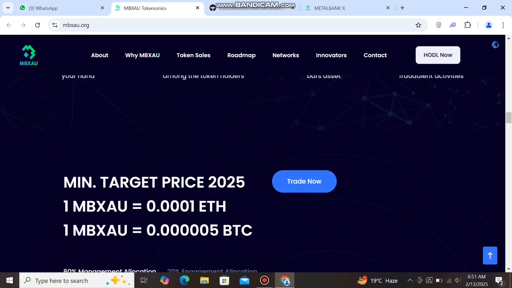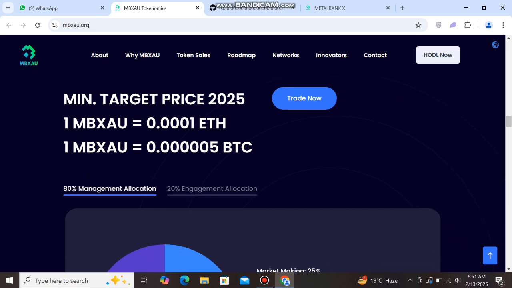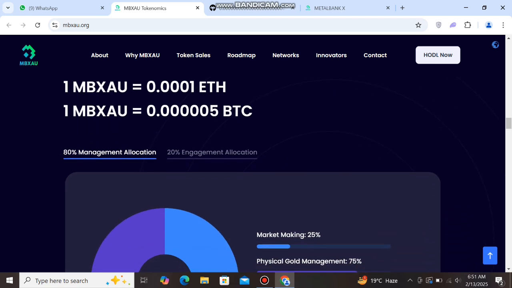And next you can scroll down and see this minimum target price 2025. 1 MBXAU price equal to 0.0001 Ethereum. 1 MBXAU price equal to 0.000005 BTC. So guys, you can start trading now in DEX view. And next you can check here 80% management allocation, 20% engagement allocation.